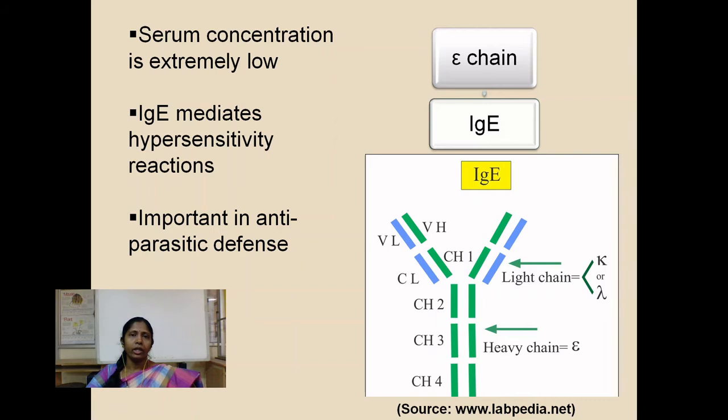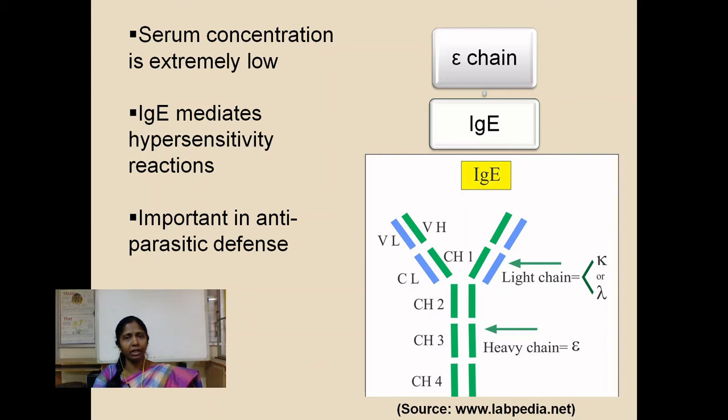IgE is very important in defending an individual during parasitic infections. Parasites which are large in size cannot be phagocytosed and engulfed by phagocytic cells. In such cases, IgE binds to the antigenic determinants on these parasites which are present in the intercellular tissue spaces, and the Fc portion of this IgE molecule has a very high binding ability to certain receptors on mast cell surfaces.